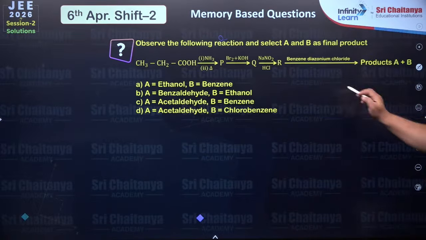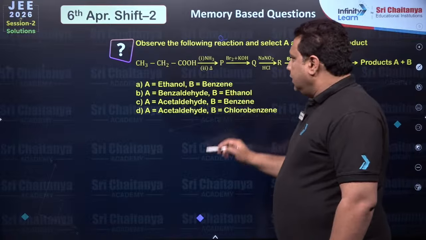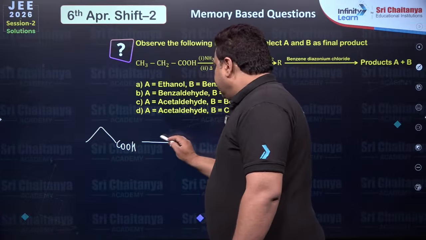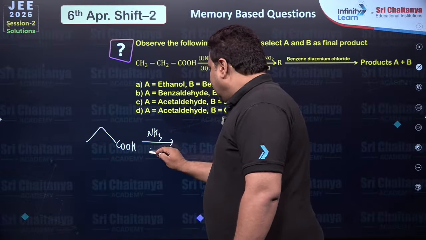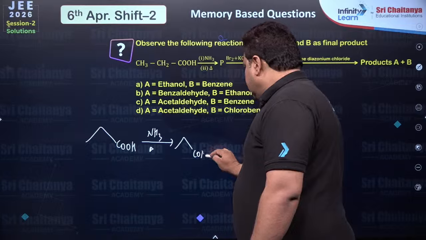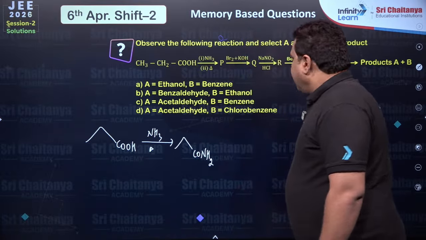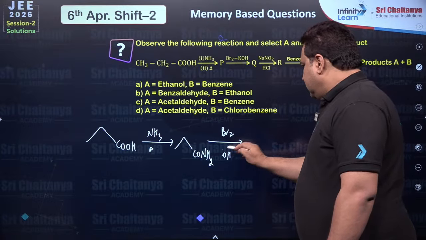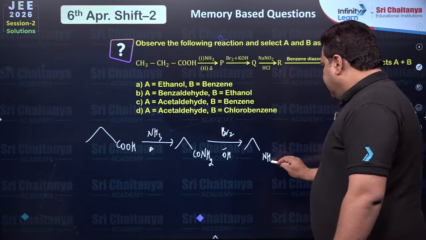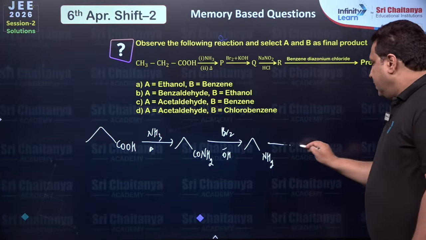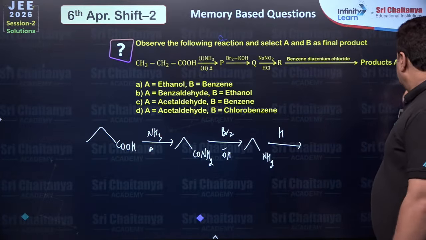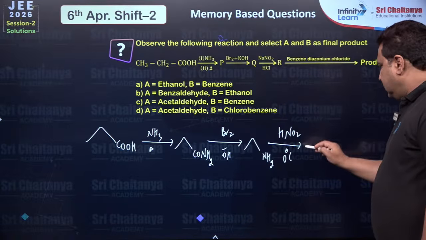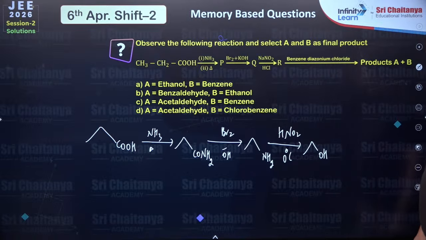Next, this also. Okay, here I will take it separately. This is the question given. If you treat this with ammonia and heat, you will get an amide. Okay, and if you treat with bromine in base, you will get the Hofmann degradation reaction. If you treat this with nitrous acid at 0 degree Celsius as given there, this will become an alcohol.